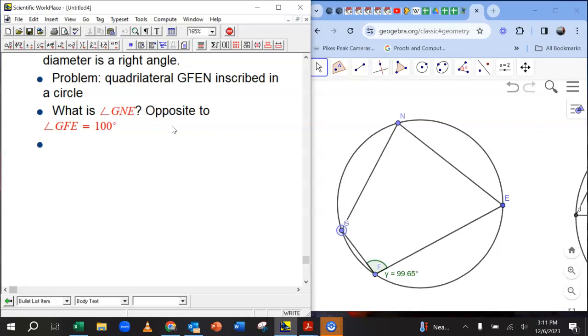Well, how would we do that? In general, that's not something you can do. You can't just take a random quadrilateral, know one angle, and know the opposite angle. But here I claim you can.